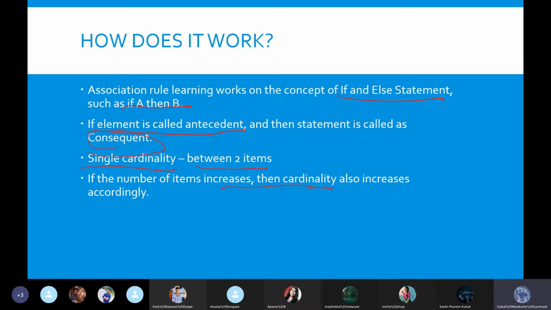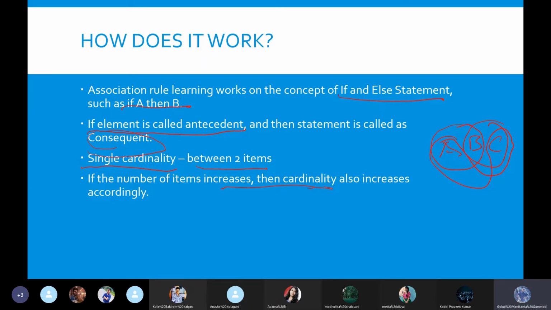So how do we understand which relationship is more preferred? Let's say I have three items in my store, A, B, C, and A and B are related, B and C are related, and A and C are also related.